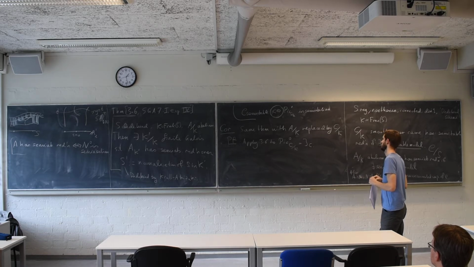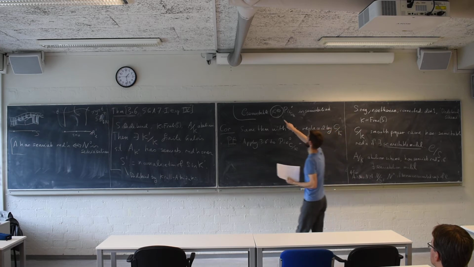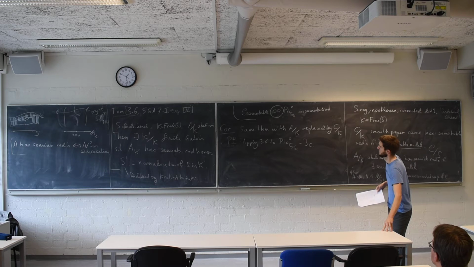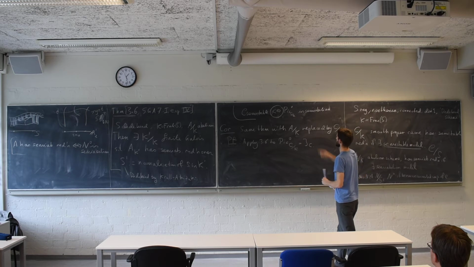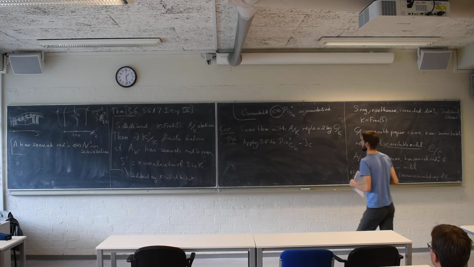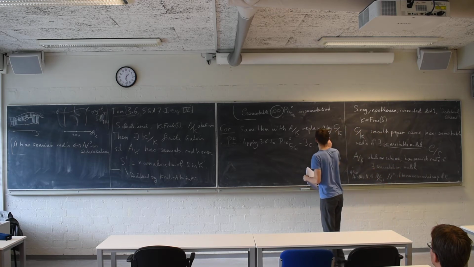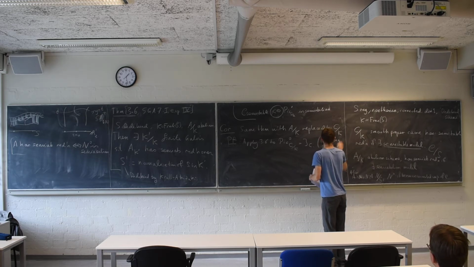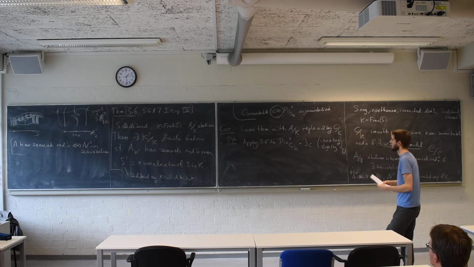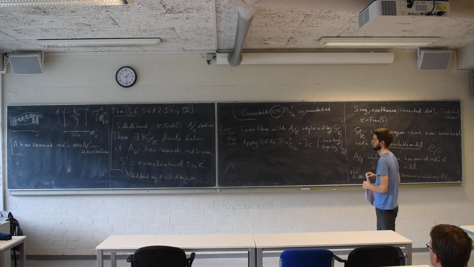Well, there's something to be said, because this is only a statement fiber by fiber, but it works out fine. I'm sweeping something under the carpet here. You need to know that Pic^0 is the identity component of the Néron model. But Peter established that in his talk, so we're okay. So I'm cheating slightly, but this can be turned very quickly and easily into a proof. Okay, so I'm writing the curve version as a corollary of the abelian variety version.